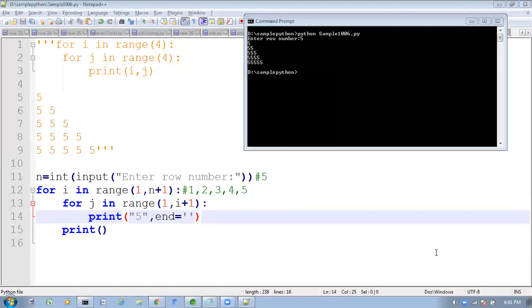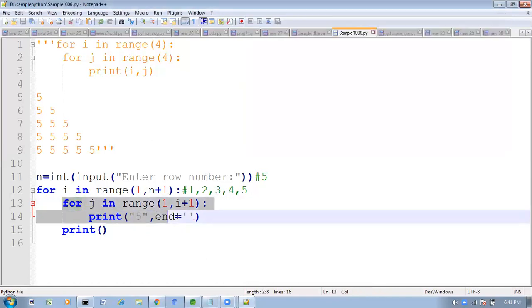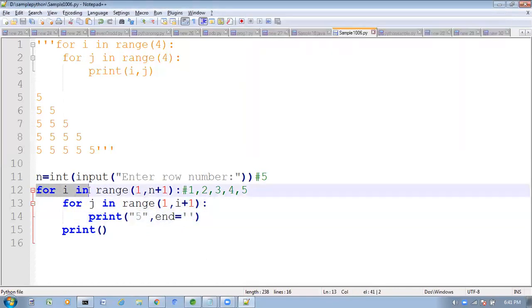Right. Sometimes based on our programming requirement, we can write a for loop inside another for loop. Such type of loops are called nested for loops. See, here this is a for loop, where I am writing this for loop. Inside this for loop, I am writing a second for loop. Clear? This is about nested for loops. Right. So next.